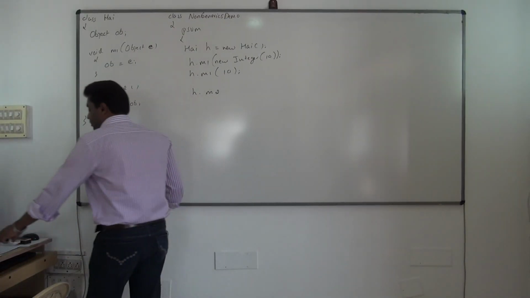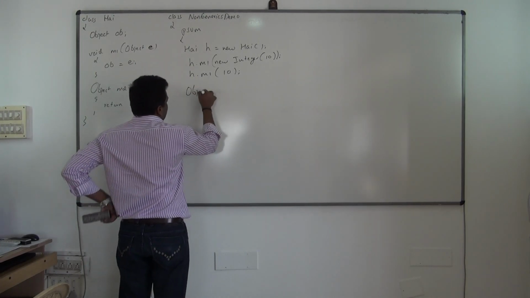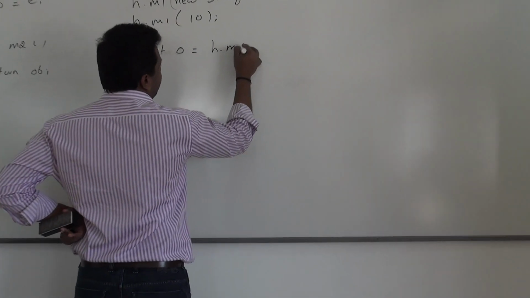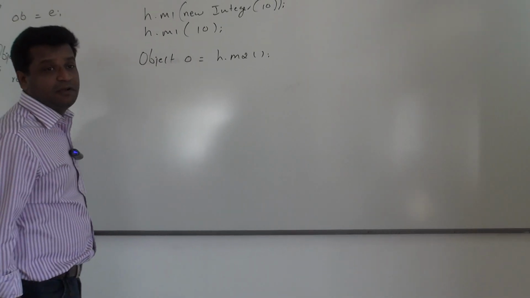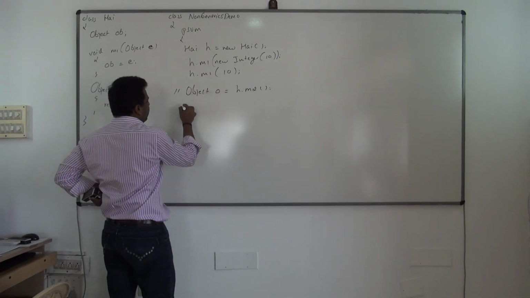So what is the return type of m2 now? Object, yes. Very simple. Object o is equal to h.m2. You know it's Object. But if I want to work with this value, what do I have to do? Typecasting. So generally see how you do the typecasting.